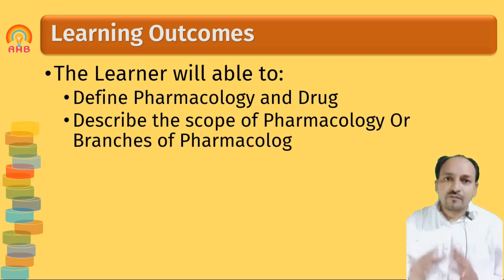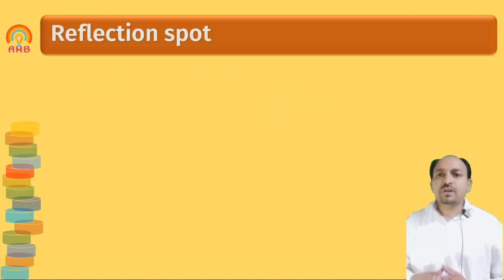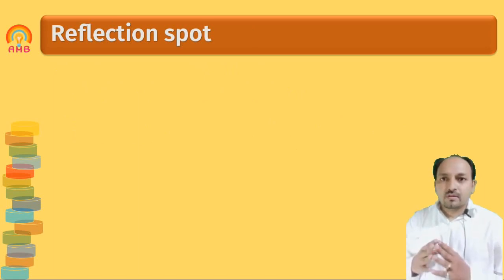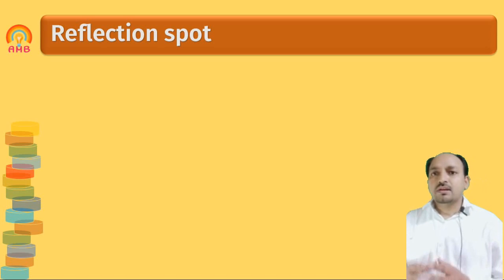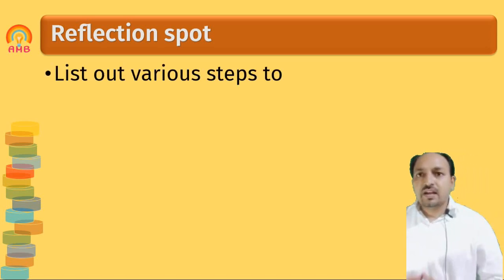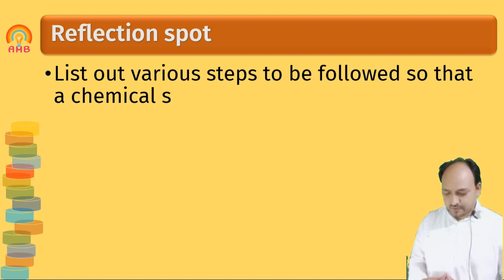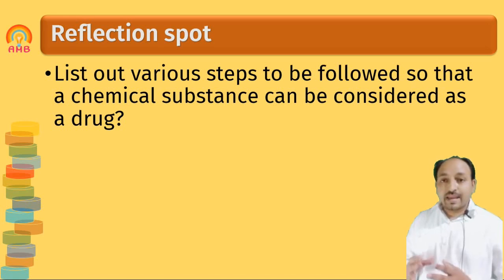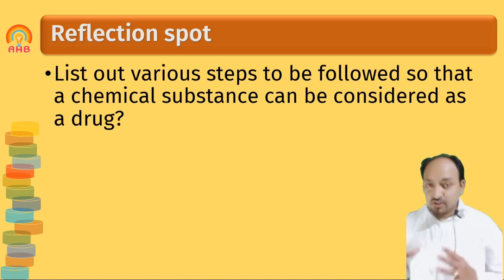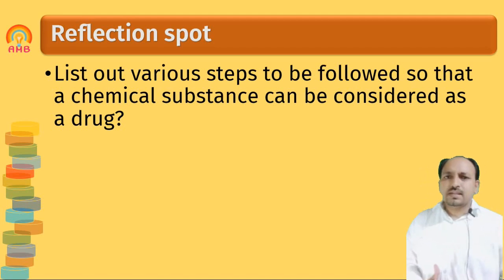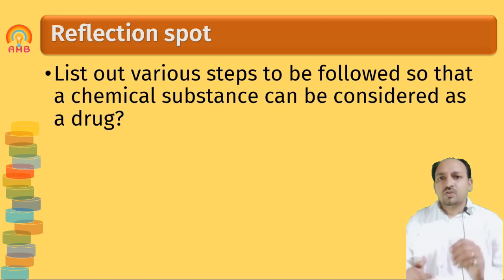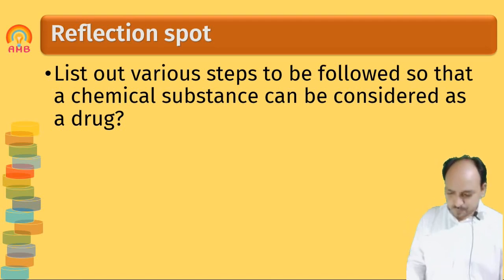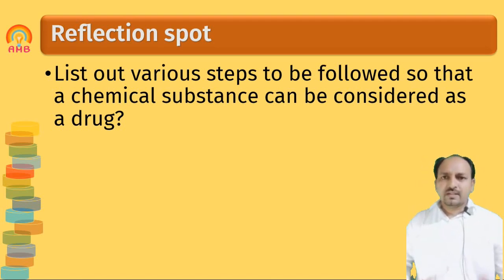various branches of pharmacology. Now it is time to reflect. Pause the video and read the question which appears on the screen. The question is: list out various steps to be followed so that a clinical substance can be considered as a drug. So list out these steps if you know, write them down in your notebook, and after completion of your answer, then play the video. We will discuss all these steps in the next few slides.